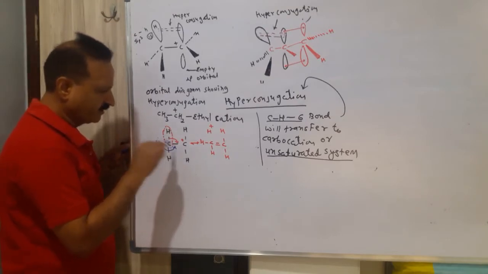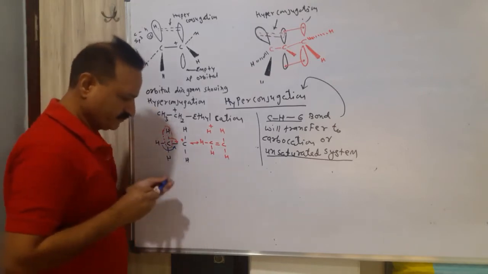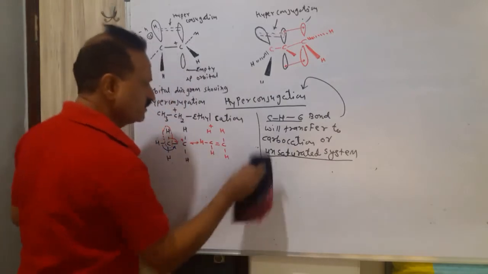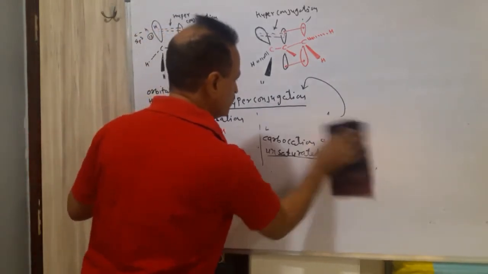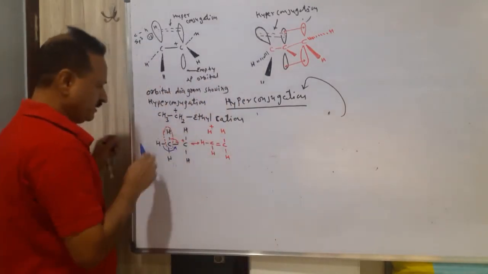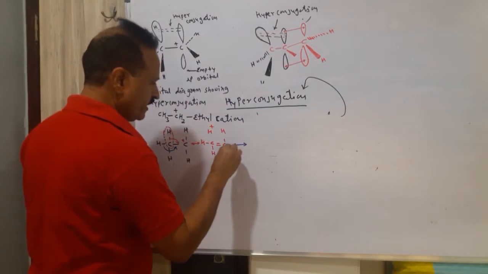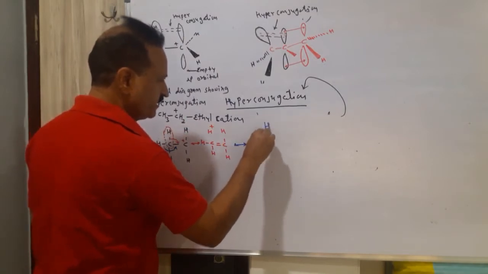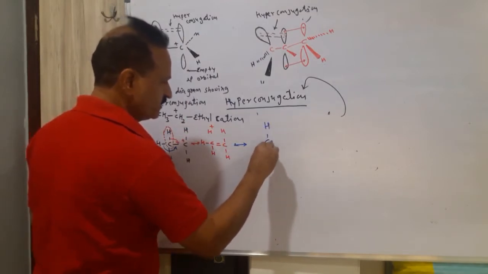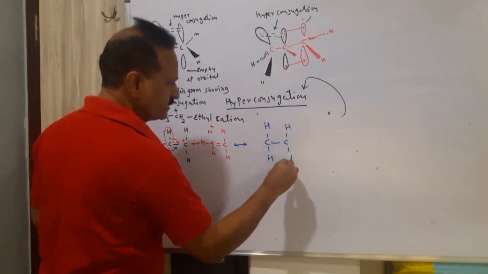This is the second diagram. So what will happen? Now this bond will transfer over here. The product: this CH as it is, this CH as it is, here a single bond as it is, here H2 as it is.